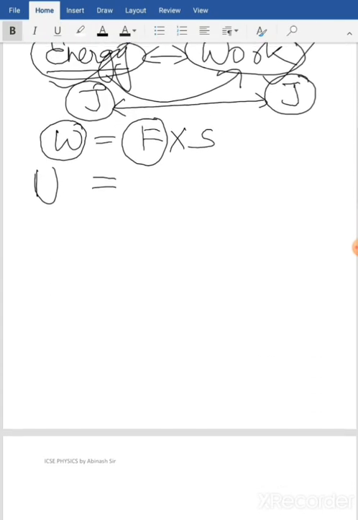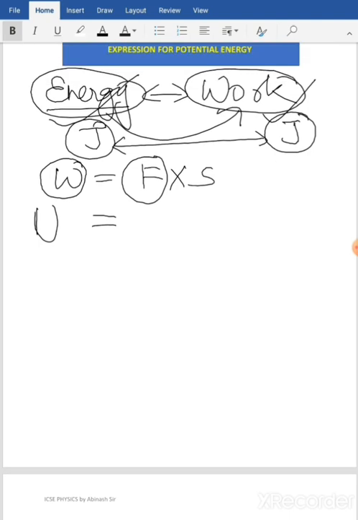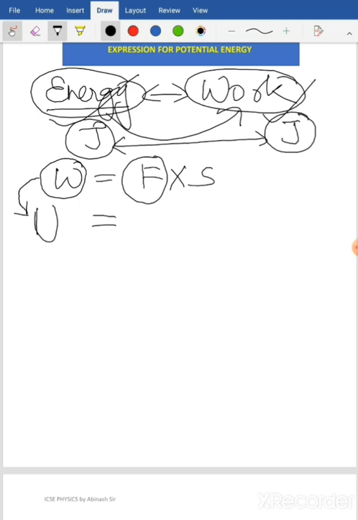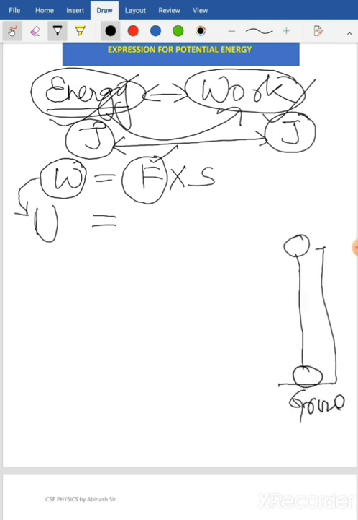As you know, work done is equal to the energy spent in doing it. We know that W is equal to F into S, and here work done is equivalent to the potential energy stored in it, given by the product of force into displacement. Suppose this is my ground, and this is my body, and I am lifting this body to a certain height h.